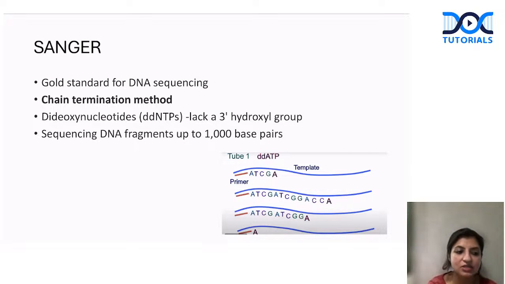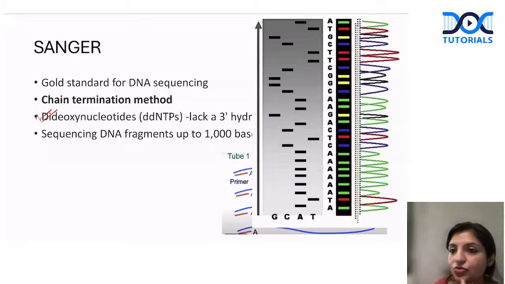It is based upon the chain termination method. What do you use here? Dideoxynucleotides. So you use dideoxynucleotides here, which means they lack the 3' hydroxyl group. And how much can it sequence? It can give you long reads. Sequencing of the DNA can be done up to 1,000 base pairs. So that's the beauty of Sanger sequencing. It's gold standard till now because it can give you DNA fragments up to 1,000 base pairs. So that is how the result comes up.